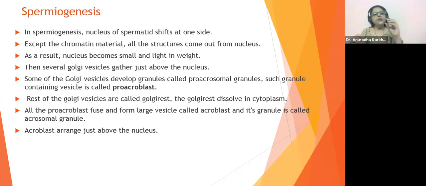After the nucleus is shifted, all the Golgi vesicles will come and make a covering on top of the nucleus. Few of them will make granules. Those which make granules will sustain there. The rest, which cannot make granules, will get dissolved in the cytoplasm. The ones which made granules, now called proacroblasts, will fuse together to form a large vesicle containing acrosomal granules.